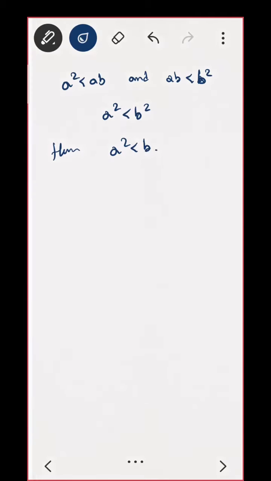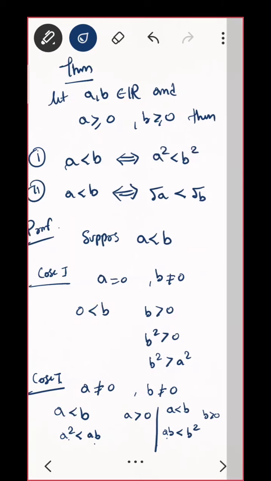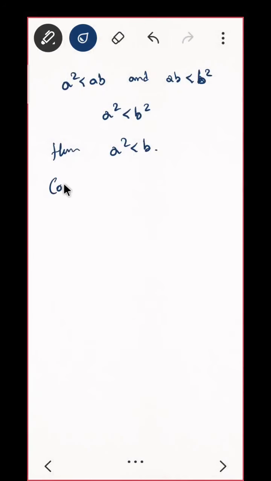Now we have to suppose, since we started with this and we proved this, now we have to start with this and we will prove this. That is conversely. Converse is this, right, Q implies P. Conversely, we should start with: suppose A square is less than B square. Can you try to prove? Same here, case 1 and case 2 should come. What will case 1 be? If you take A equal to 0.